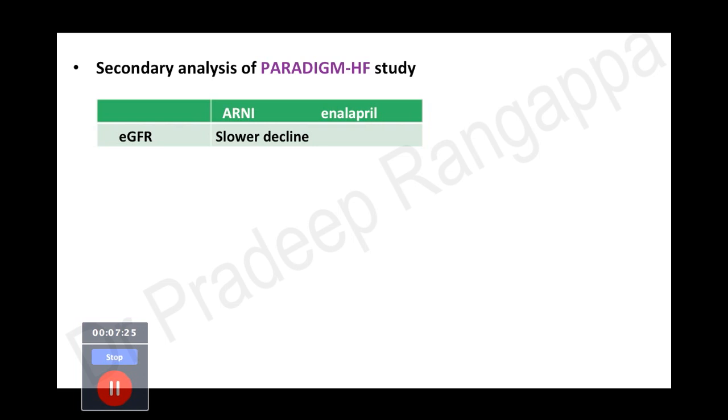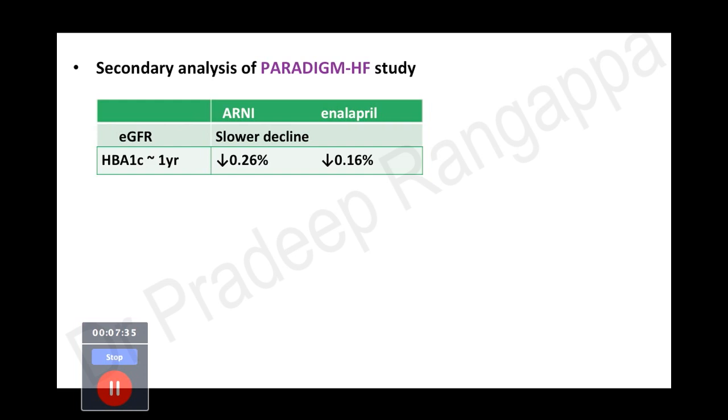So they did a secondary analysis of this PARADIGM heart failure study, and they checked the estimated GFR between ARNI and enalapril. The patients in the ARNI group had a slower decline in the estimated glomerular filtration rate, and they looked at HbA1c at 1 year. The HbA1c rise was much less in the ARNI group as compared to enalapril, which means it had an additional glycemic control. It had a beneficial effect in achieving better glycemic control in heart failure patients, especially the ones with diabetes. So this was an additive, distinctive advantage over other ACE inhibitors.